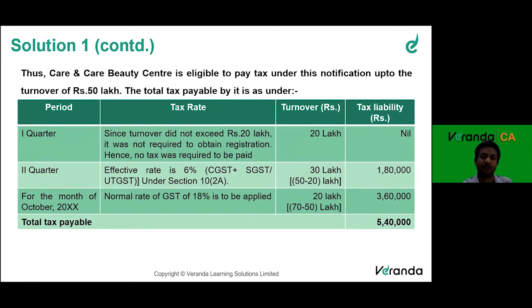Second quarter, after 20 lakhs, she took a number. So on the balance 30 lakhs, since she was on a composition scheme, she will keep paying tax at the rate of composition scheme 6%. So on the 30 lakhs, she will pay 6%, which is 1,80,000 rupees, right? For the month of October, for the balance 20 lakhs which she has done, now she comes out of composition scheme, she'll have to pay tax at the rate of normal percent, which is 18%. So on that 20 lakhs, 18% comes to 3.6 lakhs. So total tax liability comes to 5,40,000. Any doubts on this?